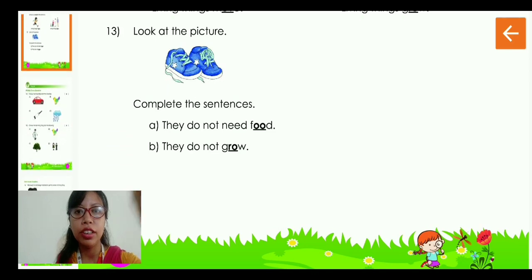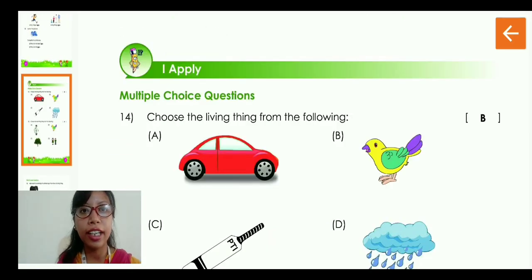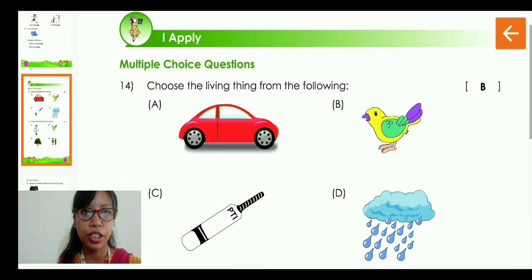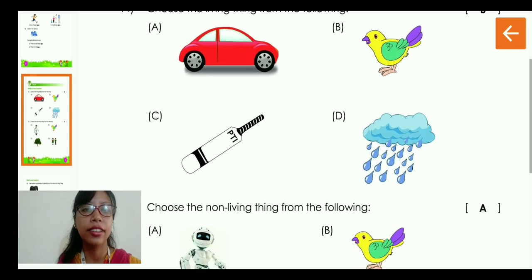Now let's come to the next one, which is again the multiple choice questions. Choose the living thing from the following. We have got the car, the bird, bat and rain and clouds. So which one do you think is the living thing? Of course, the bird is the living thing. So therefore, you have to write B in the bracket.